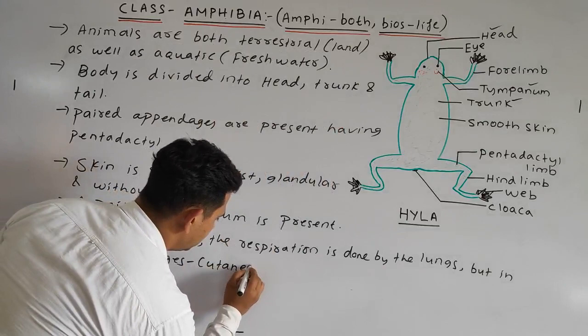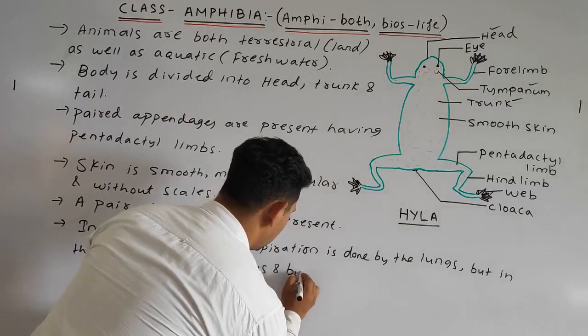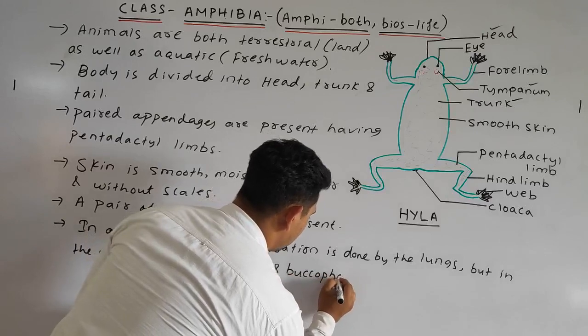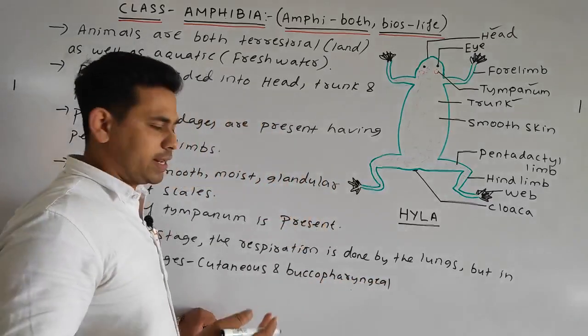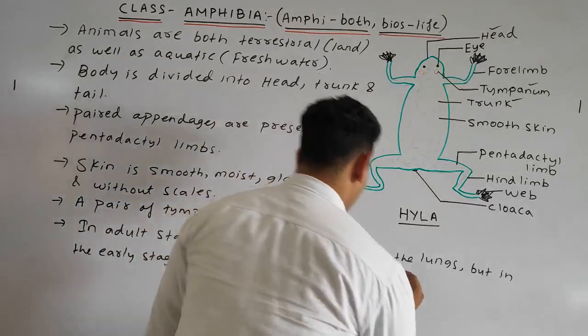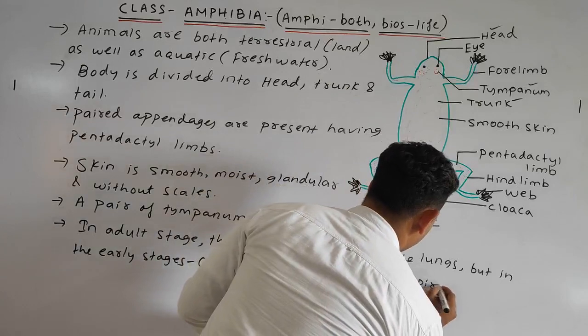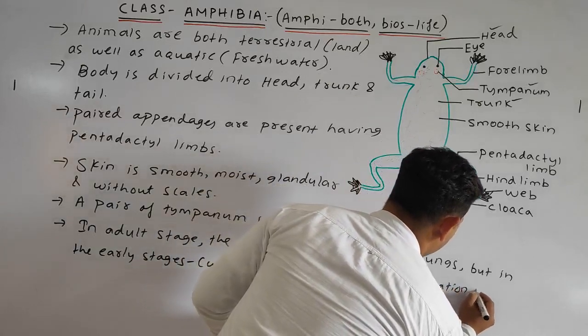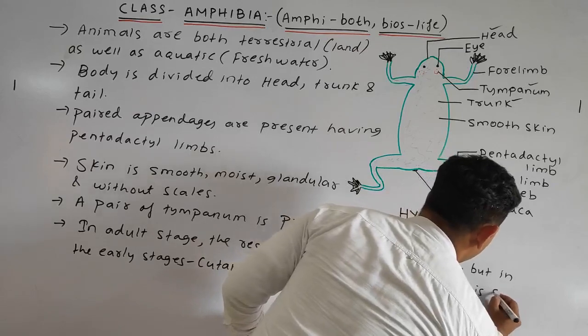Cutaneous means by means of the skin, and buccopharyngeal means by means of the buccal cavity and the pharynx region. Buccopharyngeal respiration is seen.